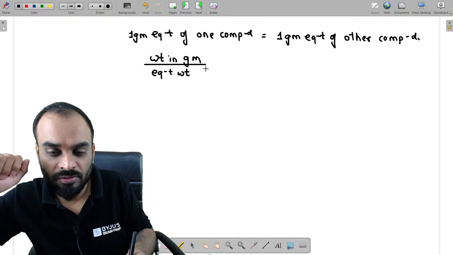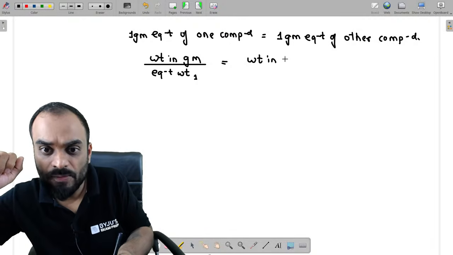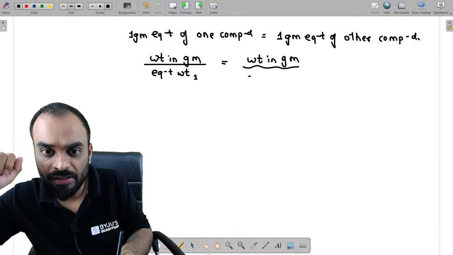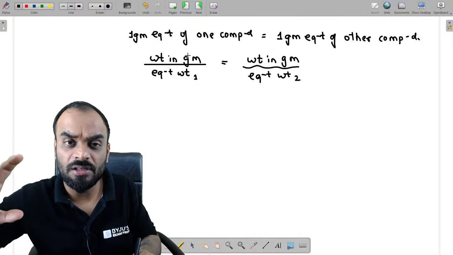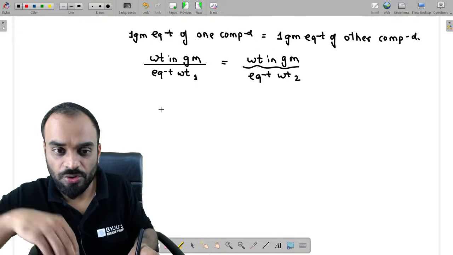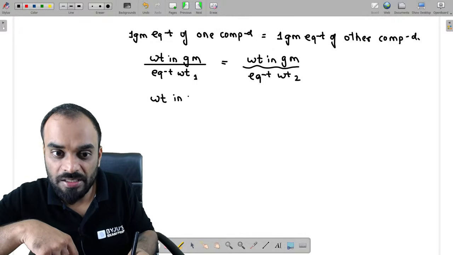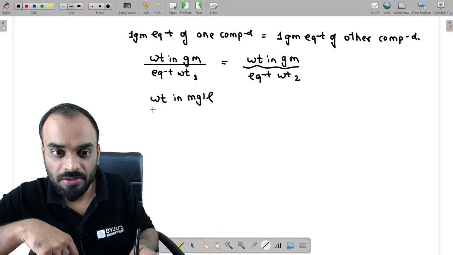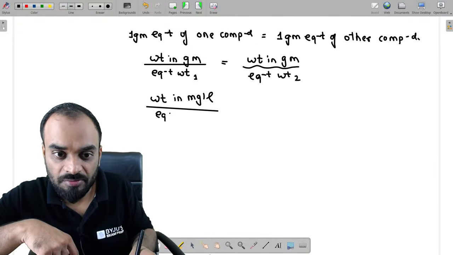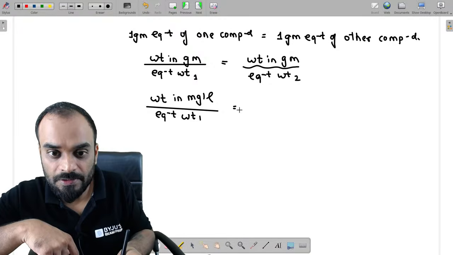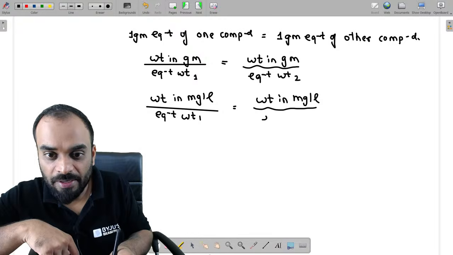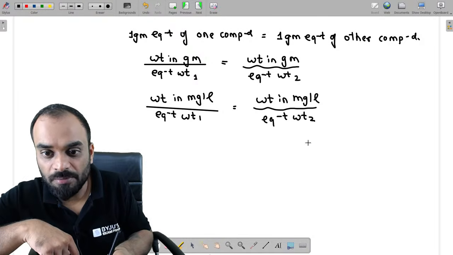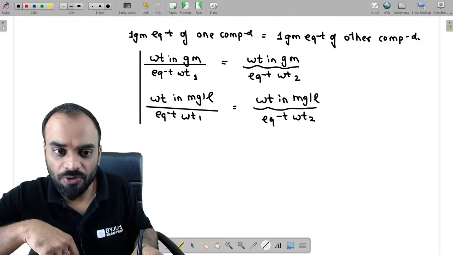Equivalent weight of the first compound. Similarly, weight in grams of the second compound divided by equivalent weight of the second compound. Now suppose the value is in milligram per liter. Then you can write weight in milligram per liter divided by equivalent weight of compound 1 is equal to weight in milligram per liter of the second compound divided by equivalent weight of the second compound. You can use either formula for your calculation.